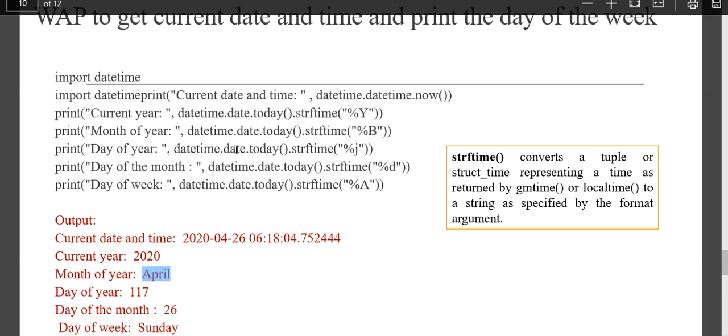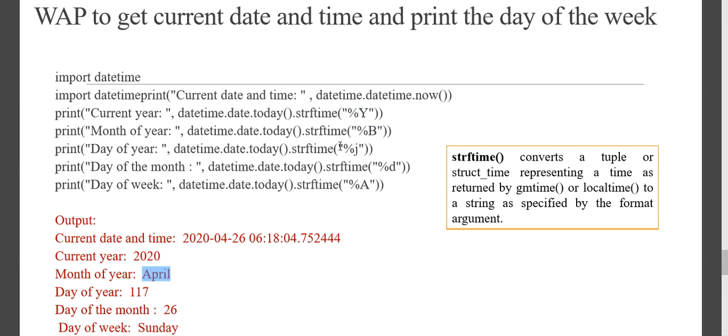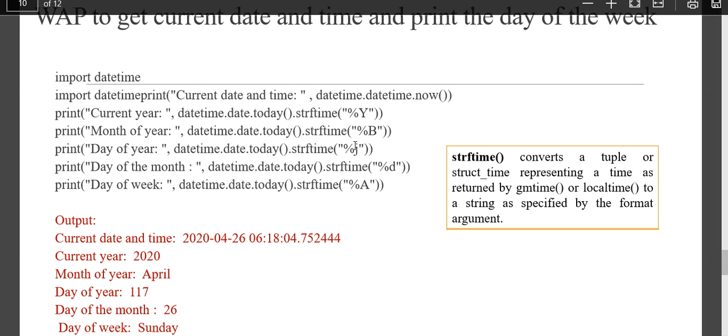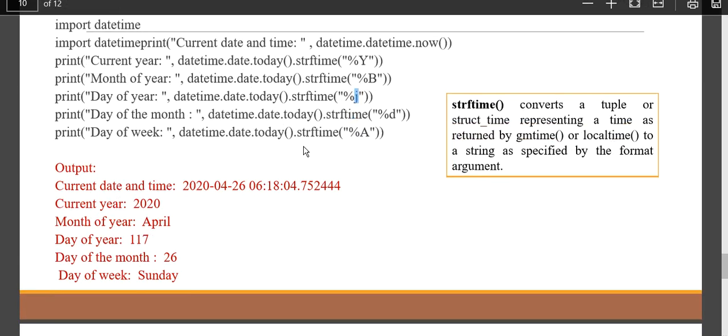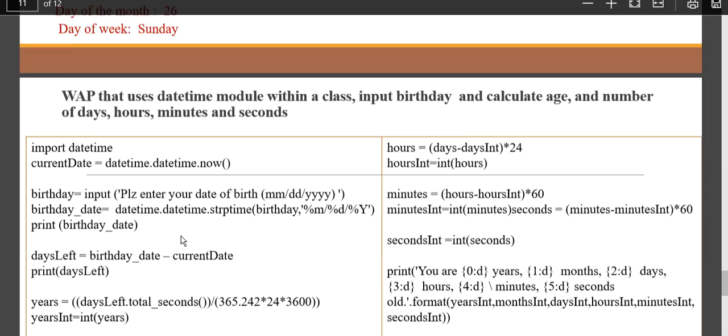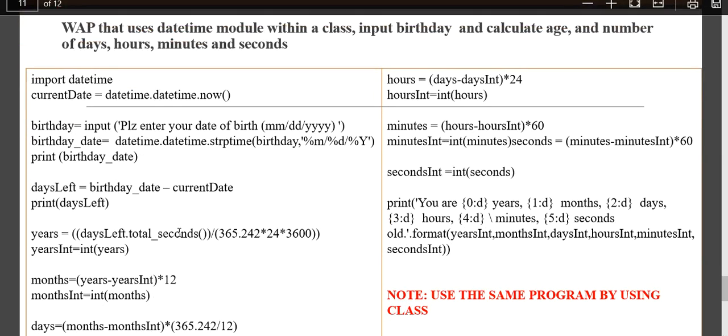If I extract date dot today, if I want to extract year, so you will have day of the year, I'm very sorry, day of the year, that is how many days got over. So similarly you have these predefined functions. Month can be defined by using a percentage, day of the month, that is 26, if you can observe here, 26th, and which week you are extracting, that is A. So please learn by heart these simple formatting specifications that are required to extract the value out of the date and time. Okay, next there is one more program here.